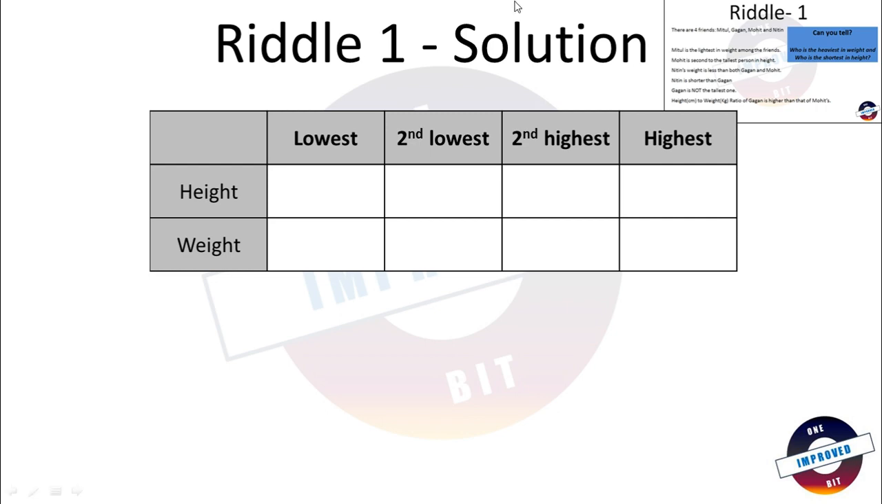The first statement says, Mitul is lightest in weight among the friends. So Mitul comes here, lowest in weight. Mohit is second to the tallest person in height. It means Mohit will come here, second highest in height. The third statement is Nitin's weight is less than both Gagan and Mohit. So Nitin cannot come here, because Gagan and Mohit are heavier than Nitin. So Nitin comes here.